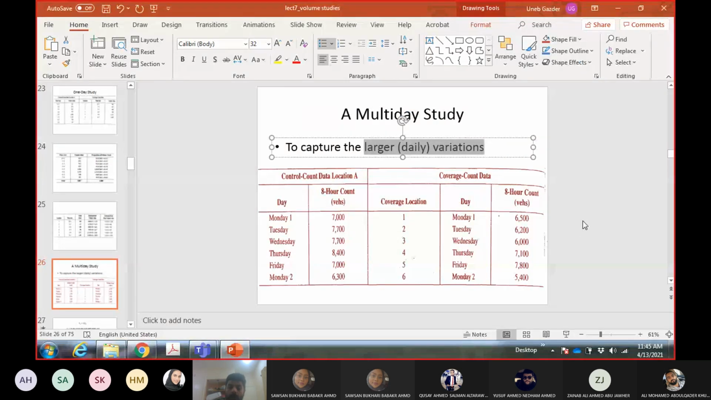So now on the coverage count location, they have decided that we will collect data for 1 day. So 1 day we'll spend the full 8 hours on each coverage count location. We have 6 coverage count locations. If you decide to spend 1 day on each location, then you need 6 days to cover the 6 locations,